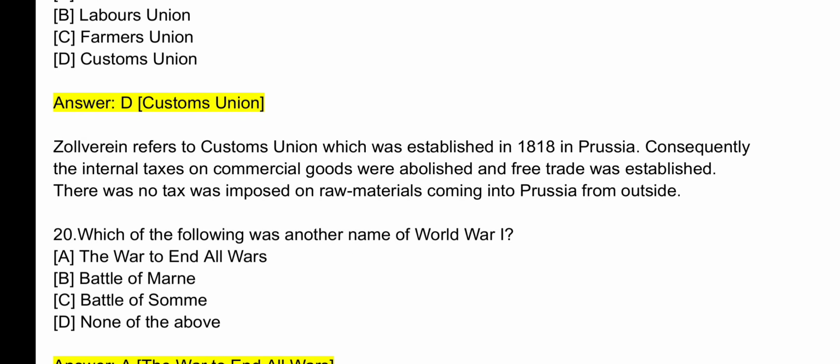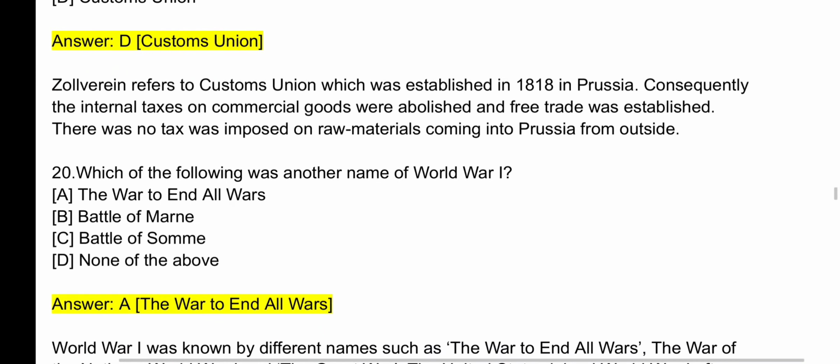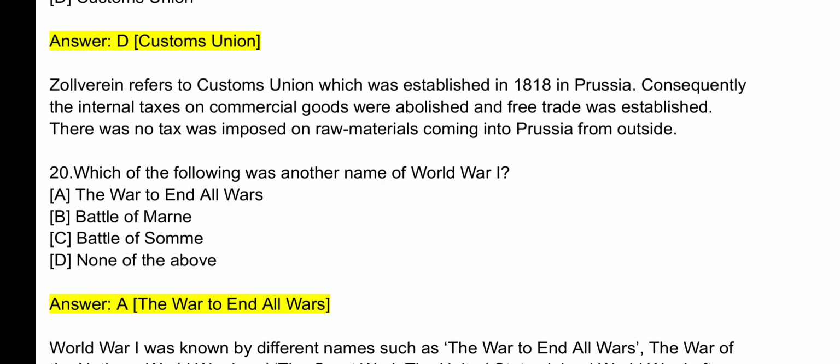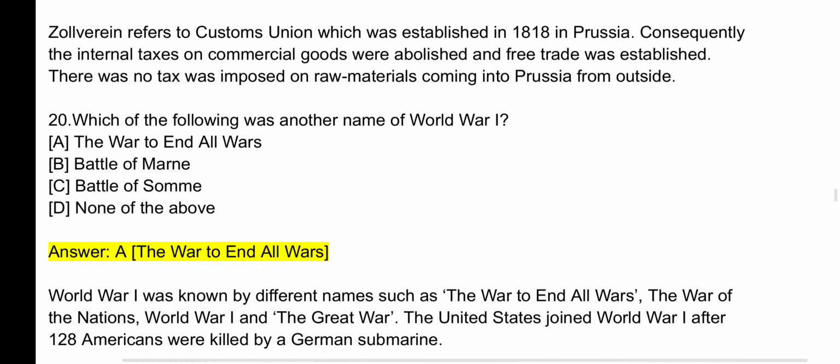Question number 20. Which of the following was another name of World War I? Correct answer is A. The war to end all wars. World War I was known by different names such as the War to End All Wars, the War of the Nations, World War I, and the Great War. The United States joined World War I after 128 Americans were killed by a German submarine.